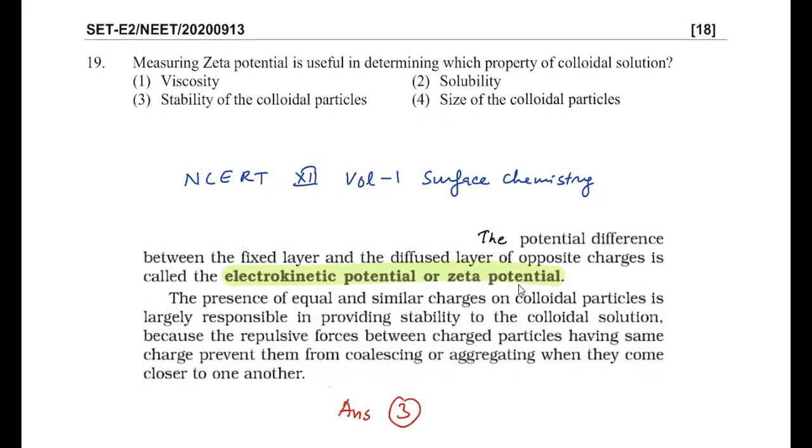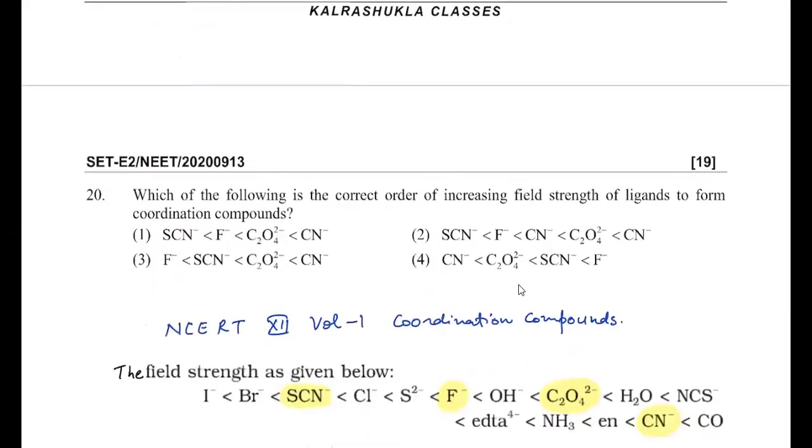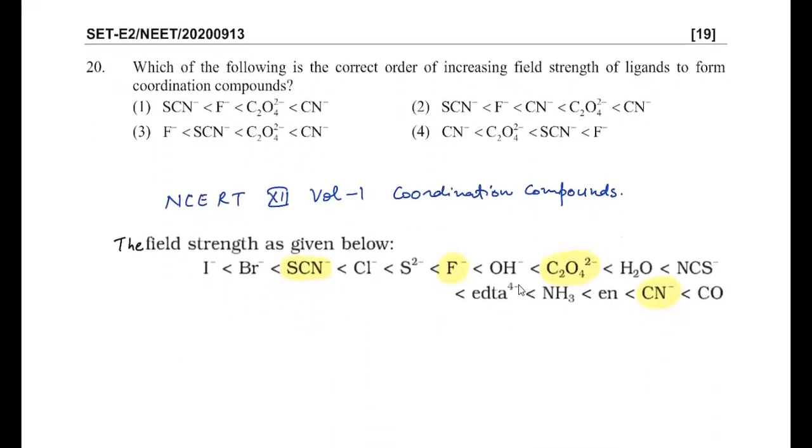Next question is given: which of the following is the correct order for increasing field strength of the ligands. So you can see this ligand field strength is given again in NCERT book 12th class volume 1, coordination compounds. So I have copied this spectrochemical series. Here you can compare easily. So SCN minus is the weakest field ligand, then fluoride ion, then oxalate ion, and finally cyanide ion. If you match with the options, it will match with option number 1, CN minus, C2O4 2 minus, F minus, and SCN minus. So the answer for this question will be 1.